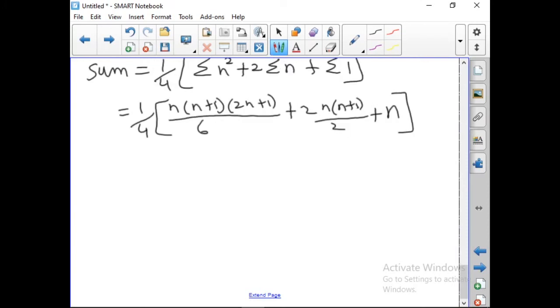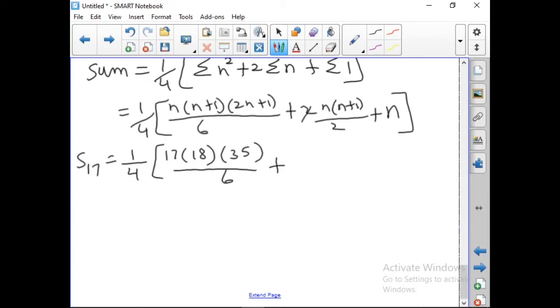Okay, so now it is asked to find S17. So S17 is equal to 1 by 4 into, in place of n, what do we put? We put 17. So, 17 into 18, 2 into 17, 34, 34 plus 1, 35 by 6, plus 2 gets cancelled.